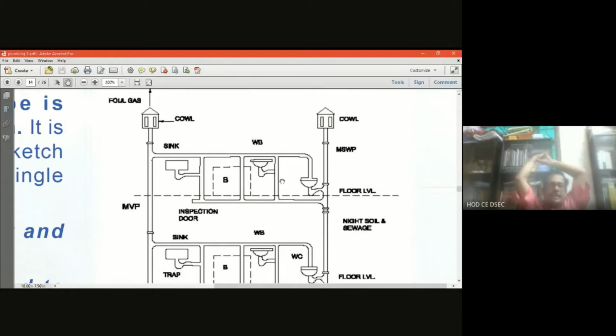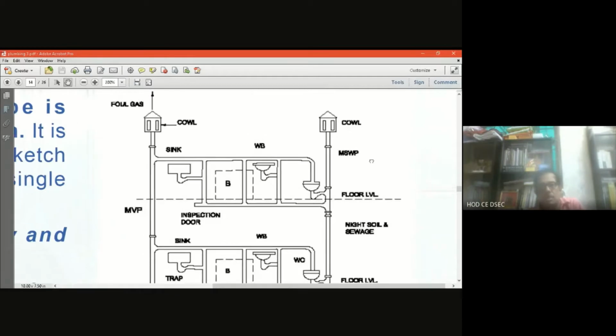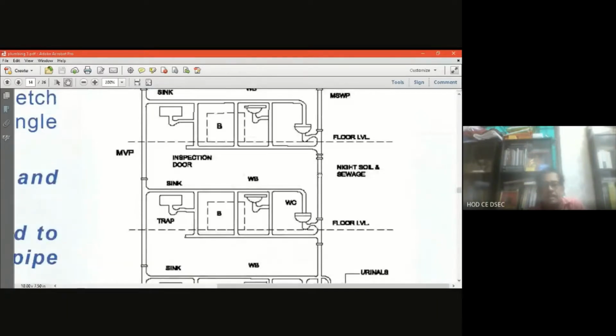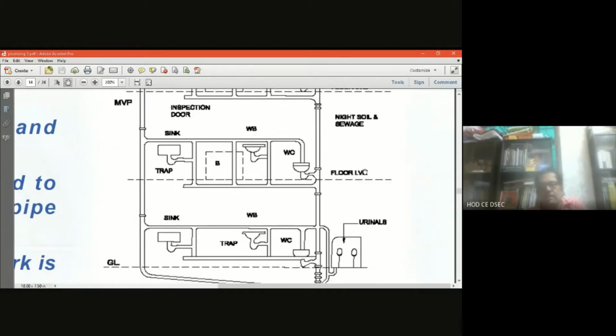So it carries the combined function of the soil pipe as well as the waste pipe. Since this is a combined pipe, it is called the single pipe. Now an inspection door is there at a certain level for maintenance purposes, to check whether there is any blockage in the pipe or not.